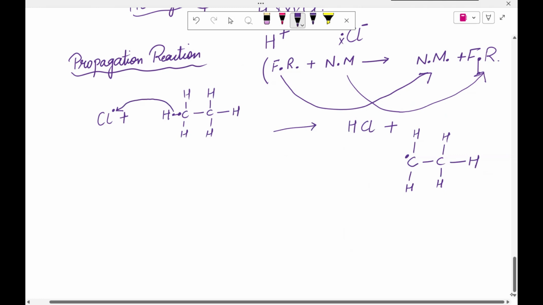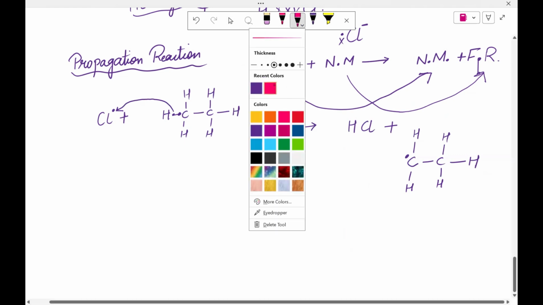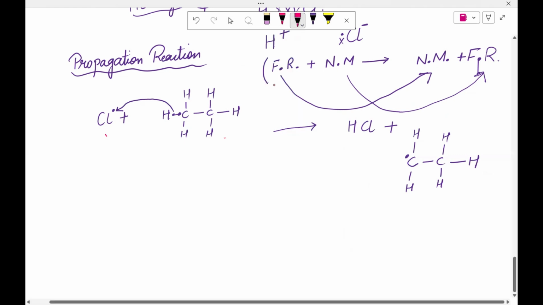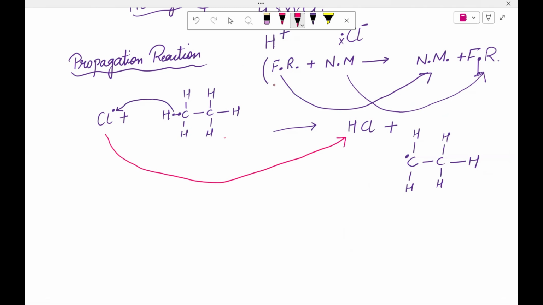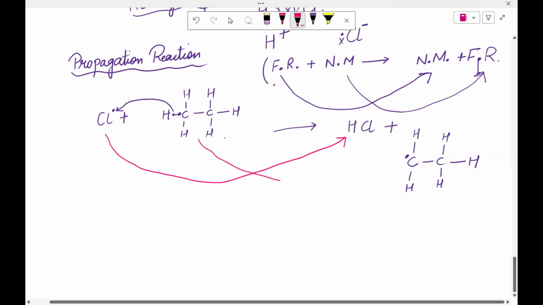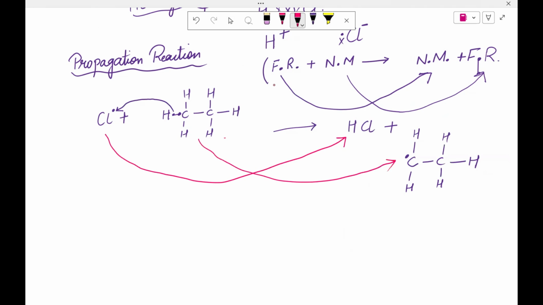So you have seen one thing: this radical is basically forming this normal molecule, and this normal molecule is going to form a radical like this. Sultan, is that clear?